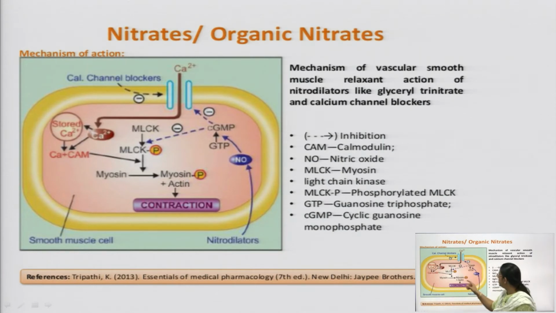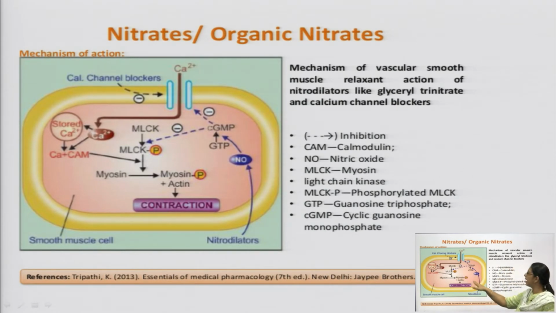Because this GTP accumulation will help in the conversion of myosin light chain kinase, that is MLCK, to phosphorylated light chain MLCK. And it will stimulate myosin to get phosphorylated and form the myosin-actin complex, and this actin-myosin complex will cause contraction. So, our aim is to relax. So, we have to inhibit this action, we have to block this action.